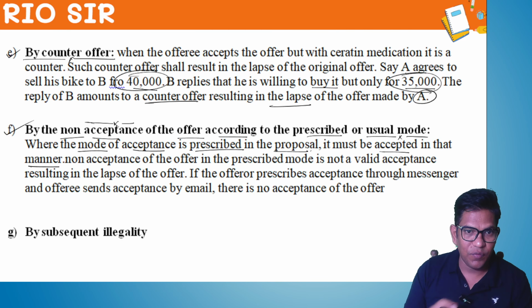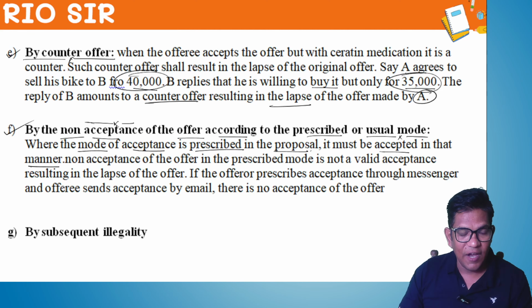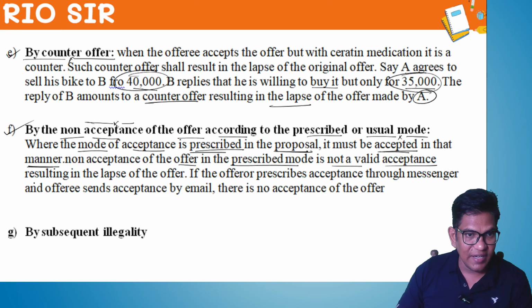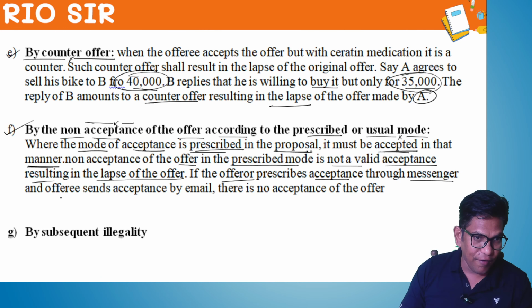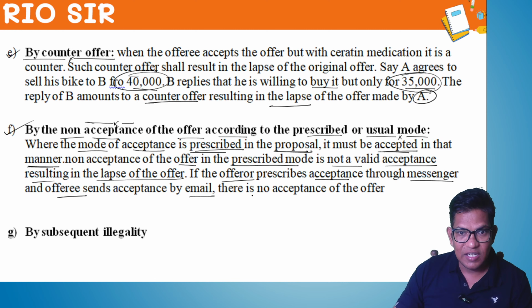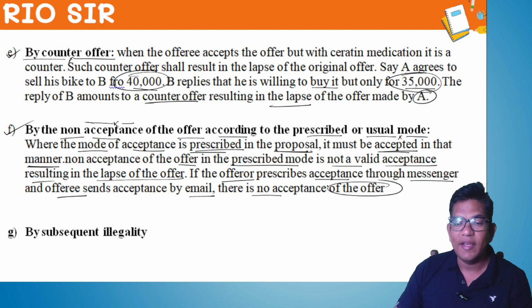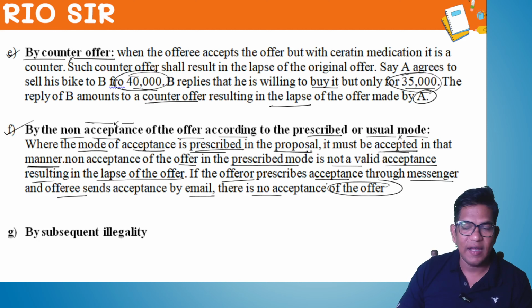If you don't, gone, the offer is rejected. Non-acceptance of the offer in the prescribed mode is not valid acceptance, resulting in lapse of offer. If the offerer prescribed acceptance through messenger and the offeree sent acceptance by email, there is no acceptance of offer and it is called revocation of offer. Understood?